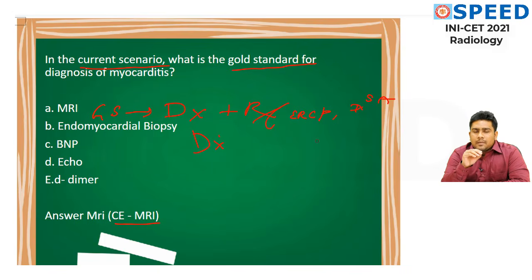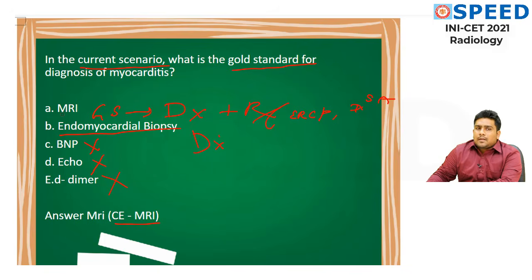Or it might be a diagnostic test plus it should give us a biopsy sample. So let's look at it. Here you can come to a diagnosis that endomyocardial biopsy can be an answer, but I won't go with BNP, which has to be done in a later stage, not echo, not D-dimer.